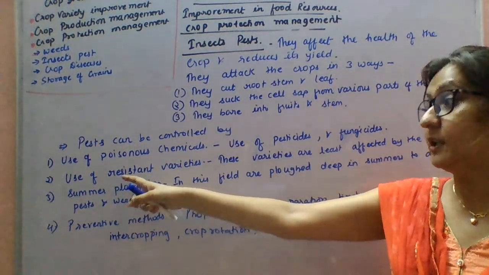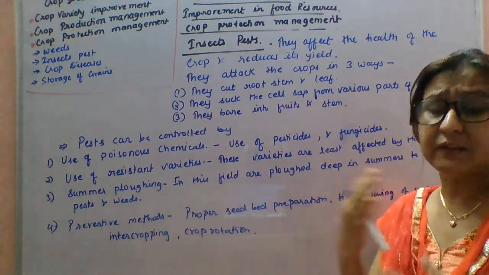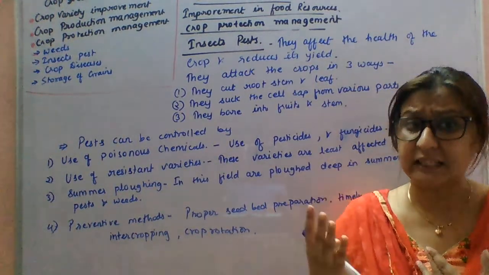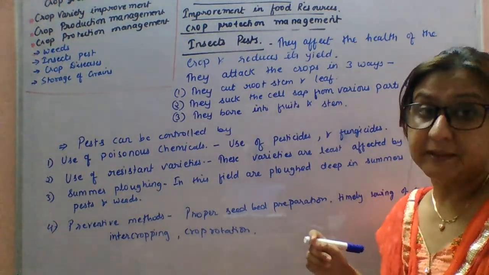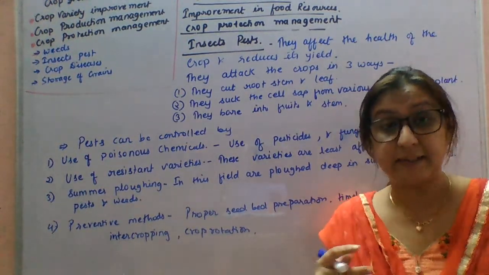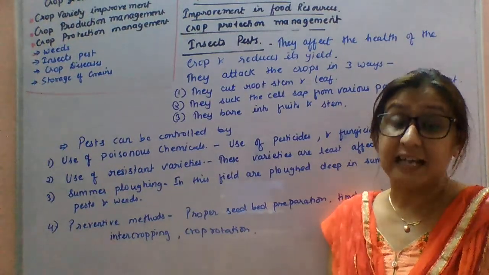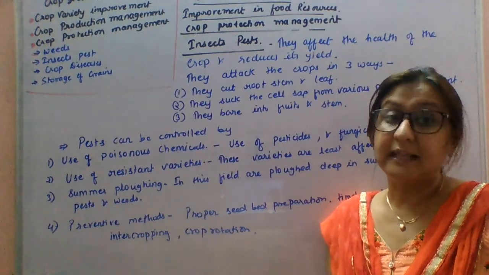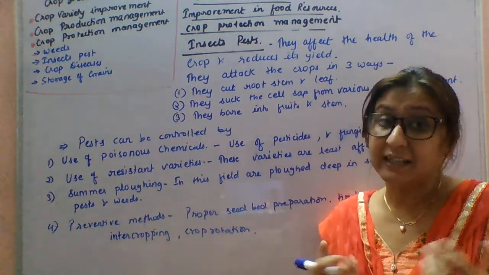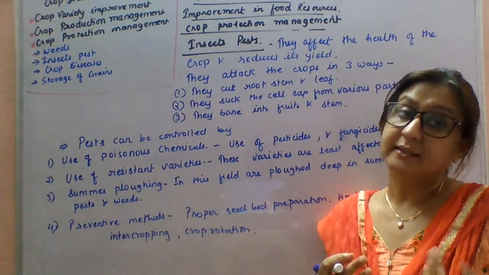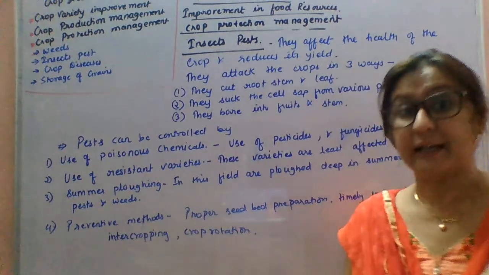Next point, use of resistant varieties. If the varieties are resistant to these insects and pests, they can't hamper the crop. These varieties are least affected by the pest because they are already resistant, as I explained in the last class. The scientists are working on this, so that crops become resistant to various insects and pests. If the crops are resistant, then the insects and pests can't hamper them to the same extent.